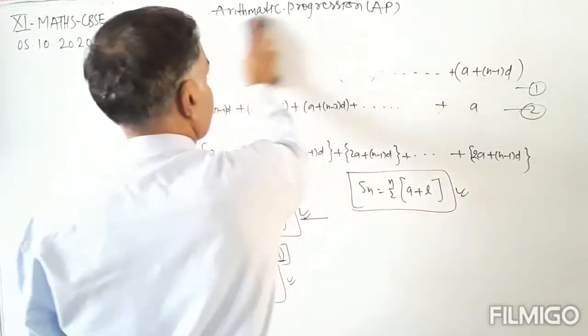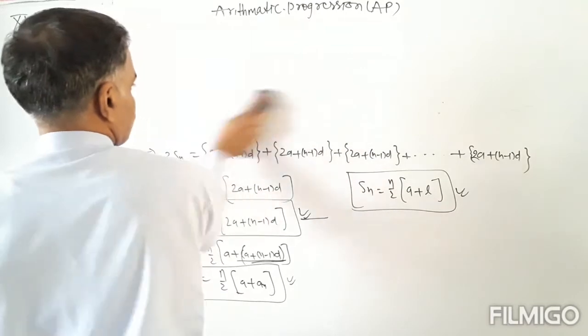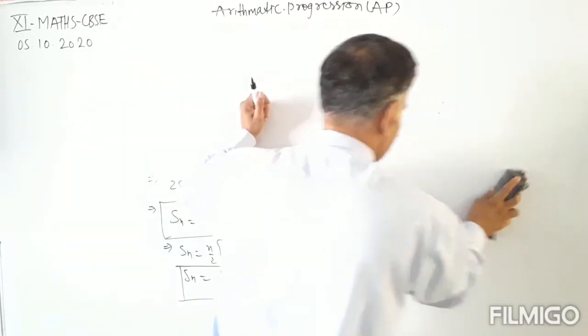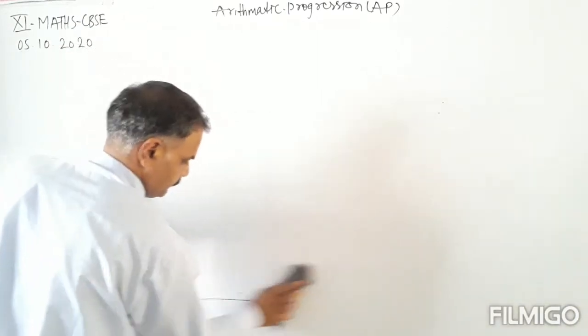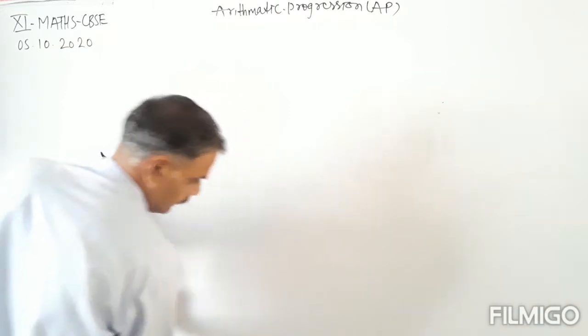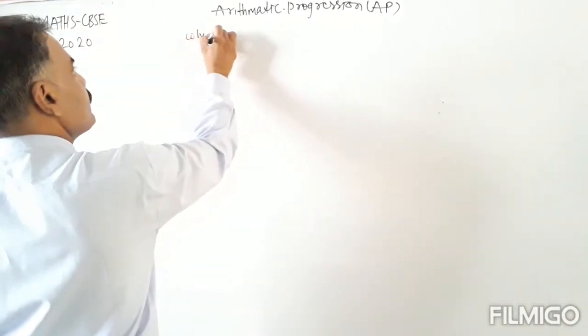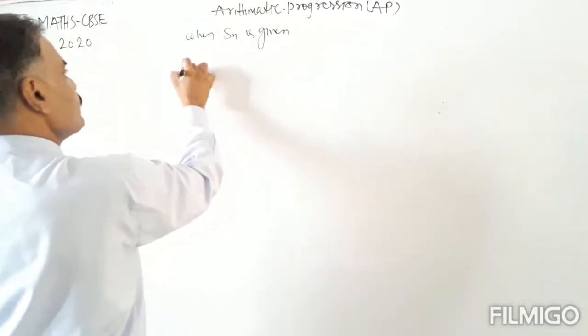Now the next topic is finding the nth term and common difference when Sn is given. First, finding the general term.